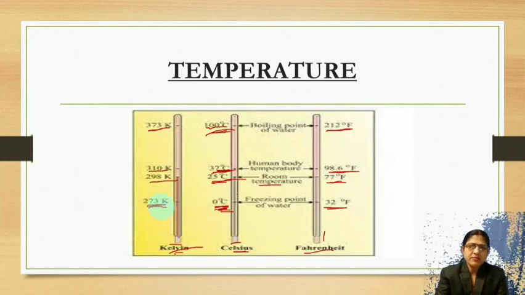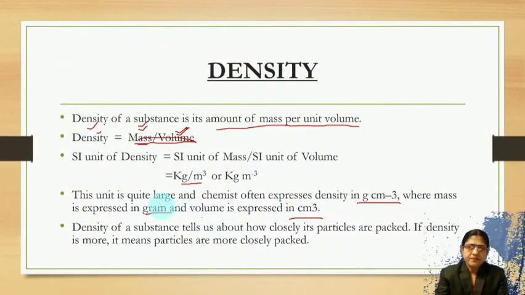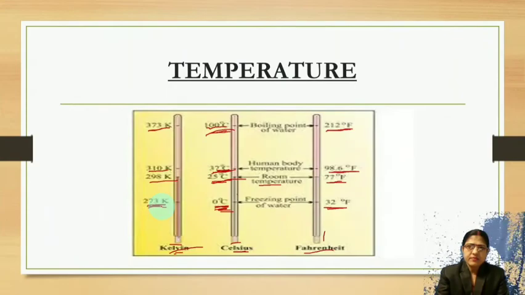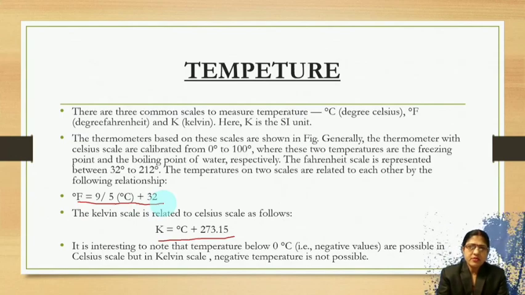No, because the minimum temperature is 273. So I think I have discussed everything. This is one formula, this is another one. How to convert temperature in different scales, right?